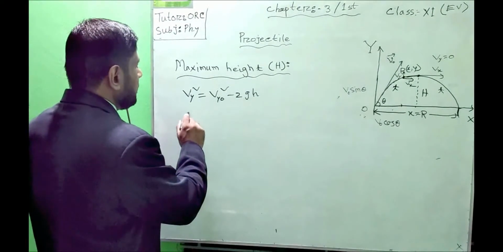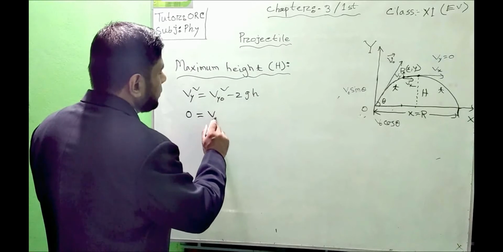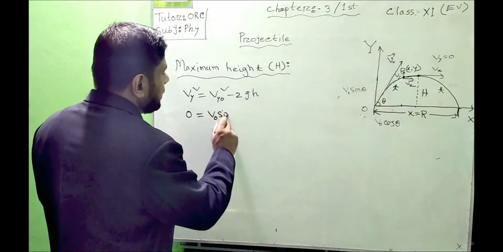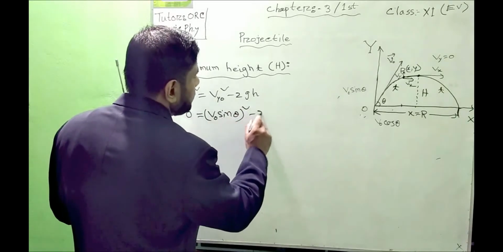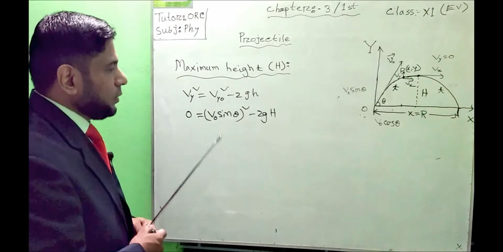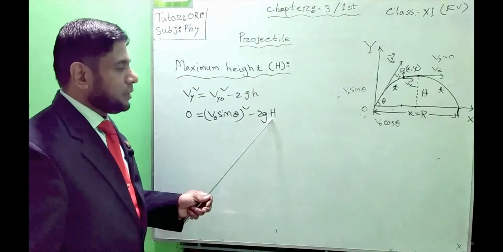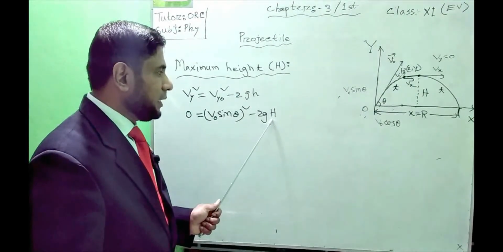So if we put the value here, Vy equals 0, and we know that Vy naught equals V naught sin theta, and here it is squared, minus 2 g H. Now we have got the maximum height. The maximum height here will be identified as capital H.